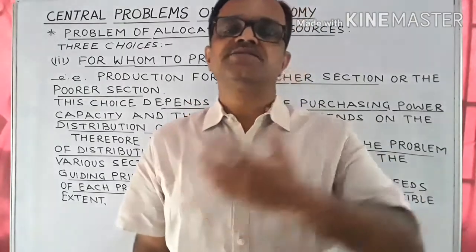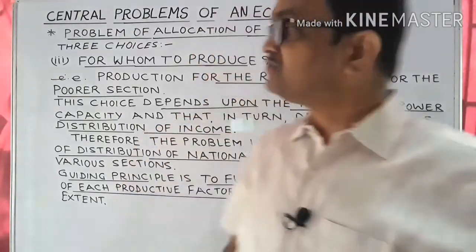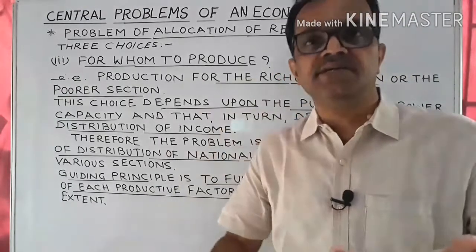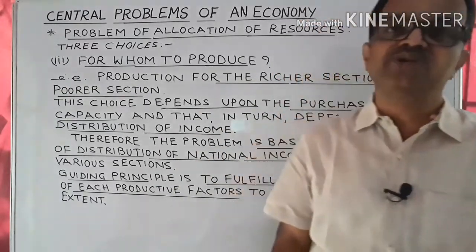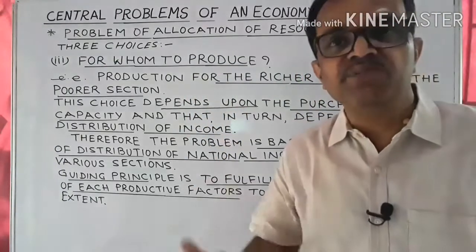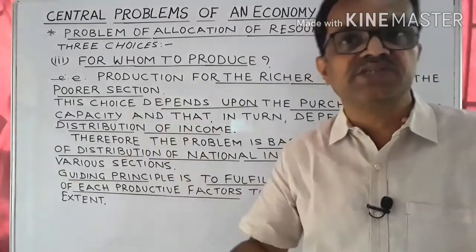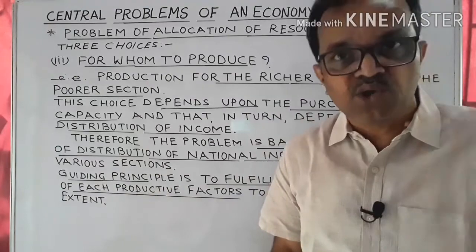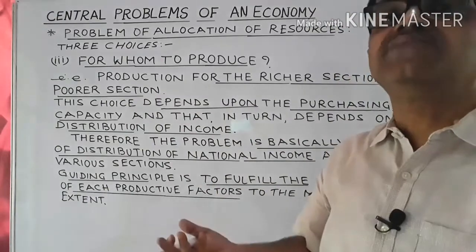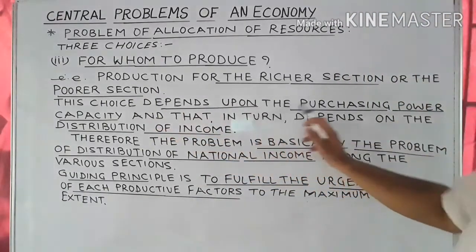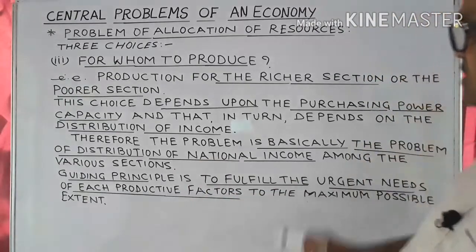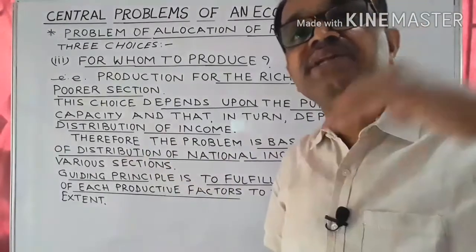Now the third choice before any economy is for whom to produce. If goods are chosen, quantity is decided, techniques of production is also decided by which the goods are to be produced, then the next question before any economy is that for whom to produce those goods and services in that particular chosen quantities. That is for the richer section or the poorer section, whosoever it may be. The choice basically depends upon the purchasing power capacity, which in turn depends upon the distribution of national income.